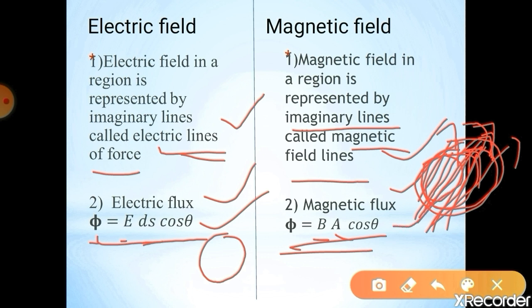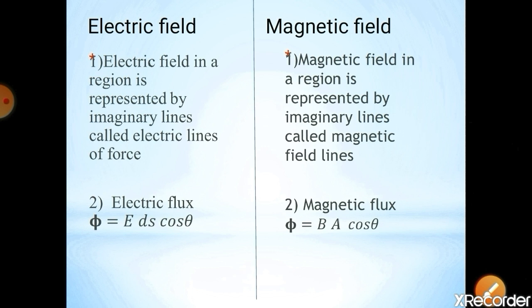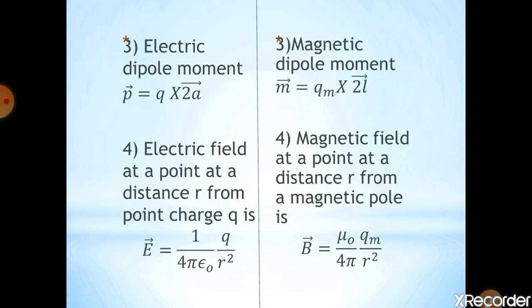Next, the third comparison between the electric field and magnetic field: the electric dipole moment. What is meant by dipole moment? It is the product of any one of the charges and the distance between the two charges.